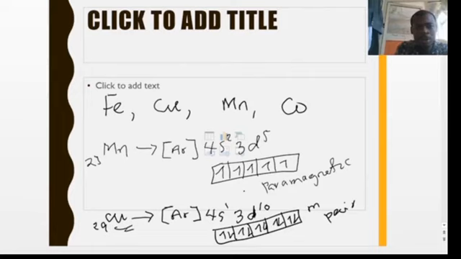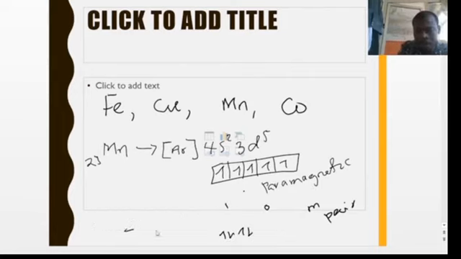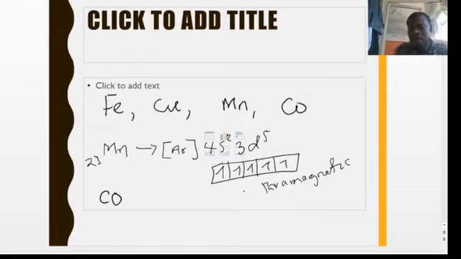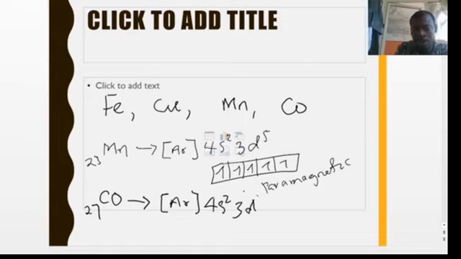So lastly, we have cobalt. Let's look at that also. Cobalt is having Co, that's 27. So that's argon core, 4s2, 3d7.